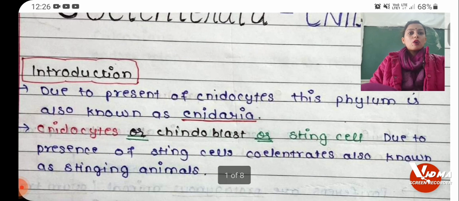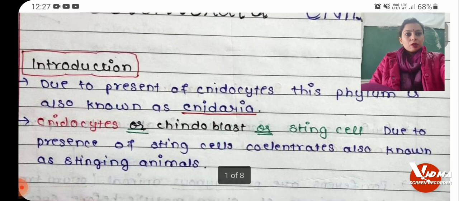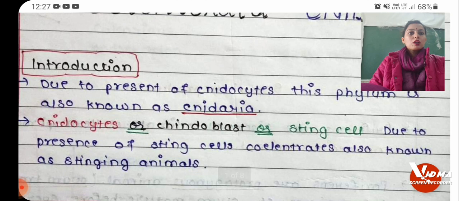Due to the presence of cnidocytes, this phylum is also called Cnidaria. The organisms belonging to this phylum have sting cells, and because of the presence of sting cells, they are also called stinging animals. So if you get the question why the organisms belonging to phylum Coelenterata are also known as stinging animals, you have to tell that since these organisms have sting cells, the animals belonging to the phylum Coelenterata or Cnidaria are known as stinging animals.